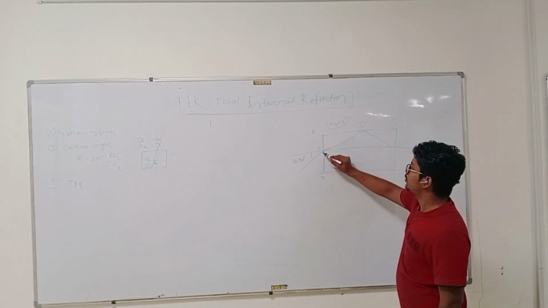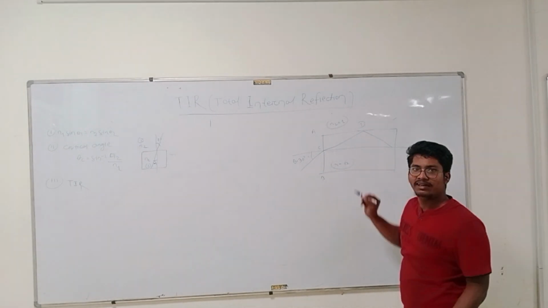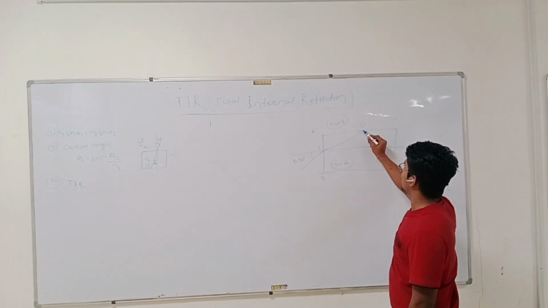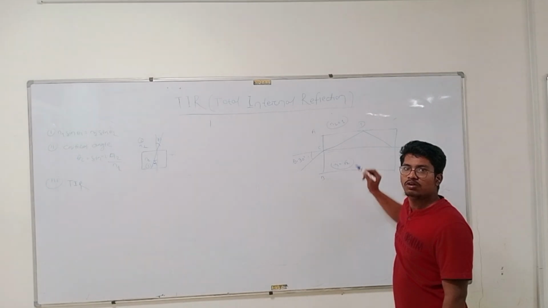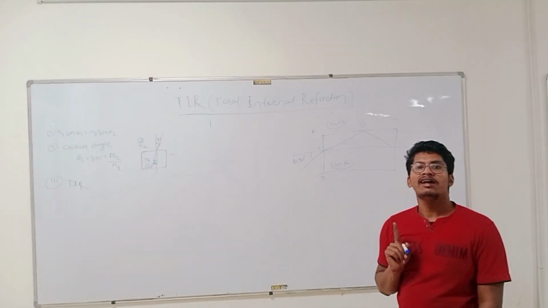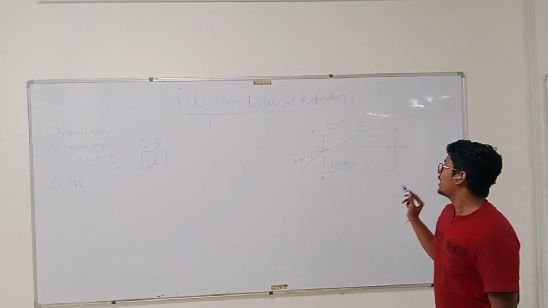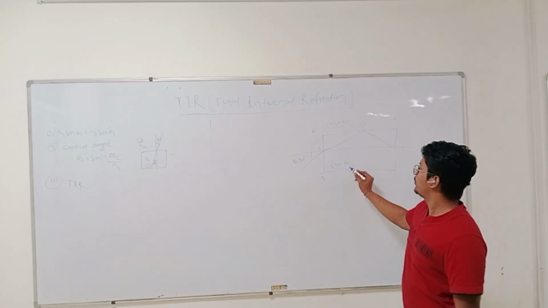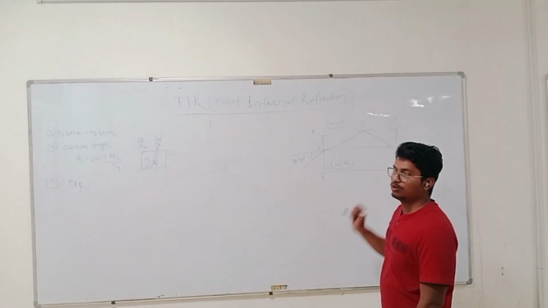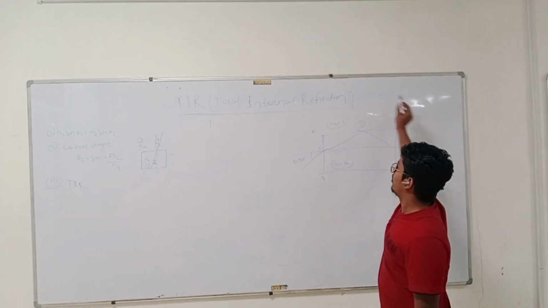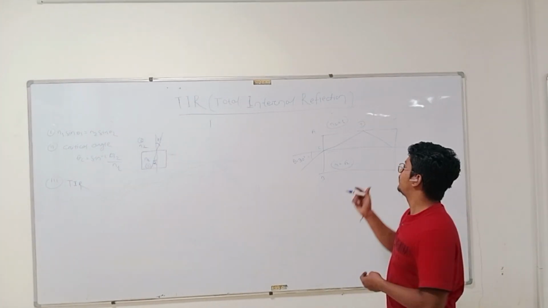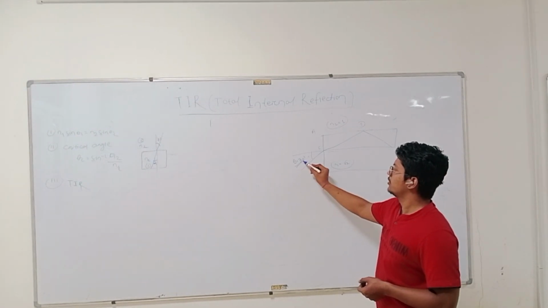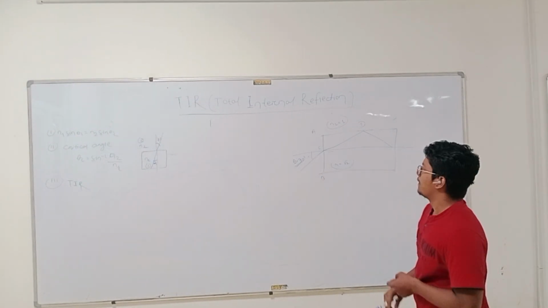Now when light enters inside that material, obviously it will undergo refraction. After refraction, it is pointing at point D. The question is, you have to tell whether total internal reflection will occur or not. We are given that the refractive index of the material is √2, and the outer medium, air, has refractive index 1, and the angle at which I am incident on my light is 30 degree.